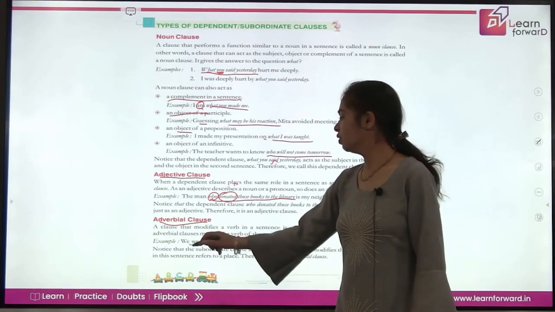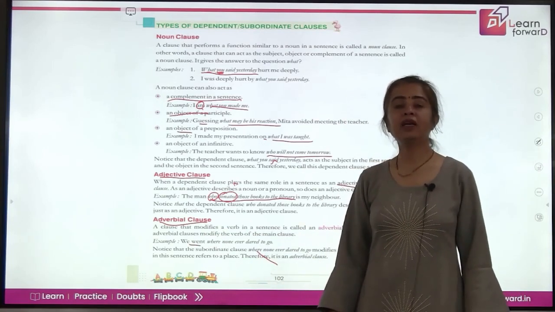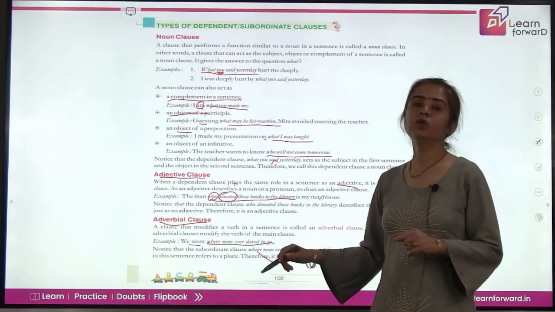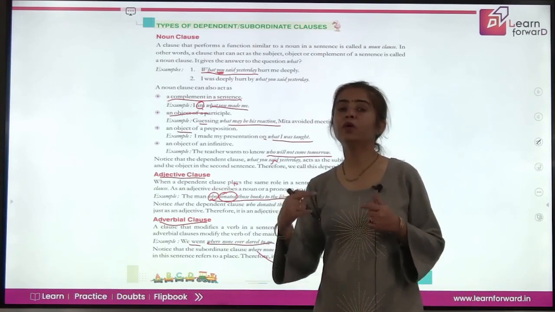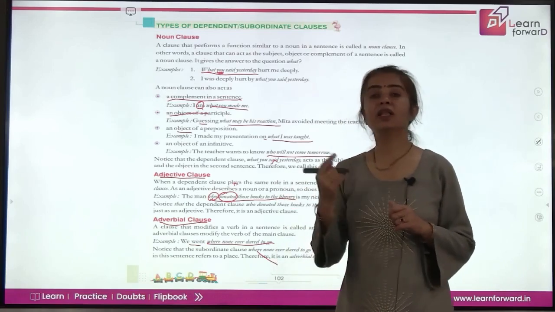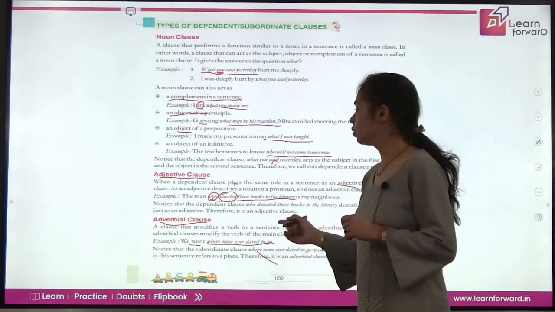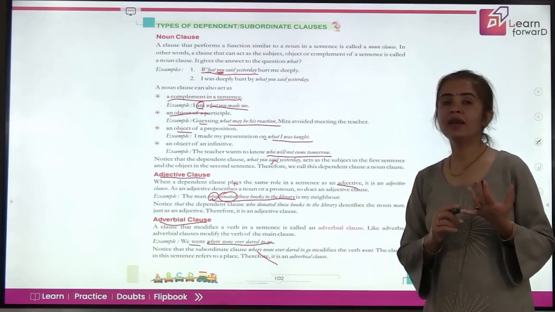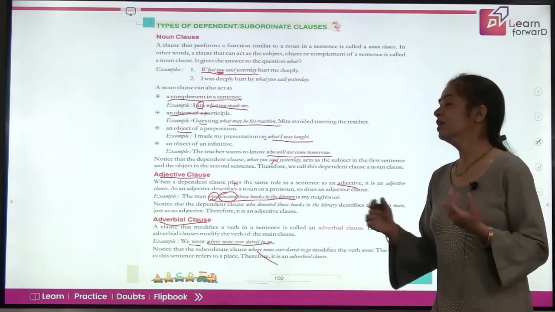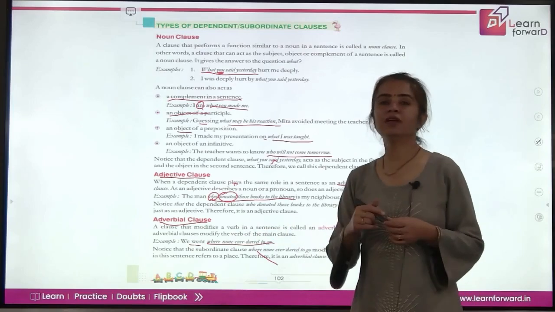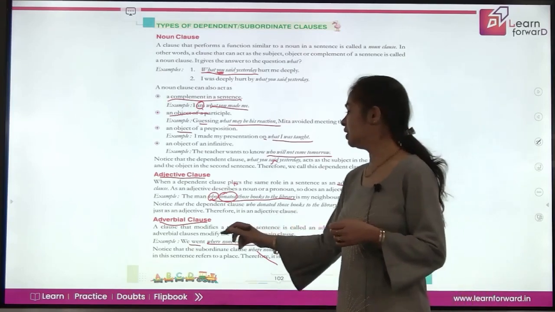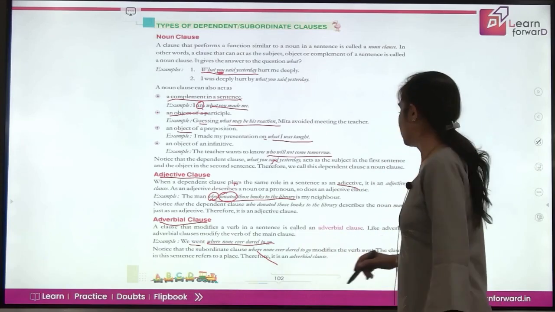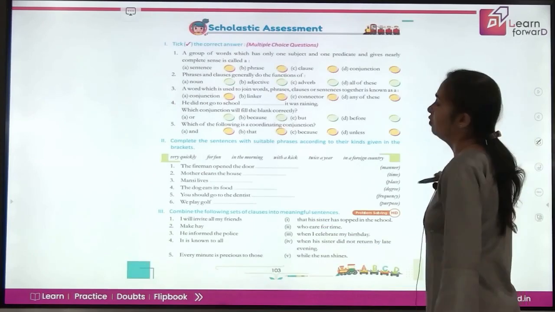So here the verb is went, and the clause is where none ever dared to go. This is telling you about the place where you went. So that is an adverbial clause of place. Just like we have adverb of manner, adverb of place, adverb of time, similarly this is also an adverbial clause of place, because it is telling you where did you go, right? So these are the different kinds of adverbial clauses.